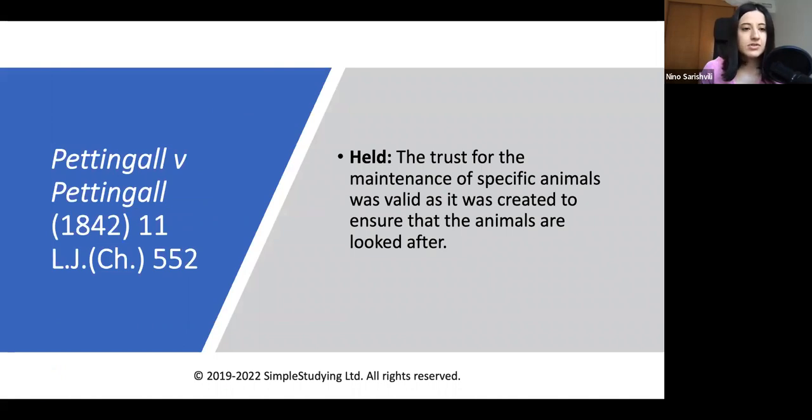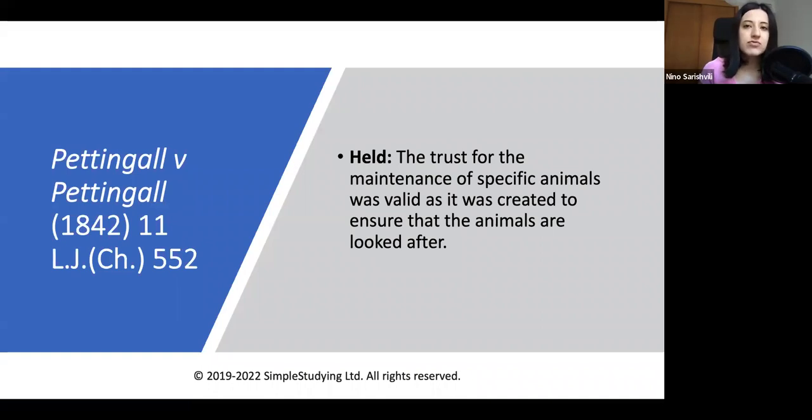The exceptions are, for example, the case of Pettingill versus Pettingill. Here, the trust for maintenance of specific animals was held valid, as it was created to ensure that animals are looked after. So a trust for looking after animals can be a valid non-charitable trust. Why can it not be charitable? Because for a charitable trust, there has to be a public benefit. If you remember, there are two steps for a charitable trust to be established.